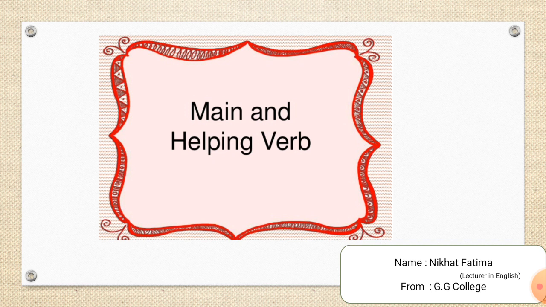For example, I am writing this letter. It is present continuous. I was writing this letter. It's past continuous. And the to have forms: have, has, had help in forming perfect tenses. Have you been to Delhi? It is an example of present perfect. The train had left already by then. It's an example of past perfect.